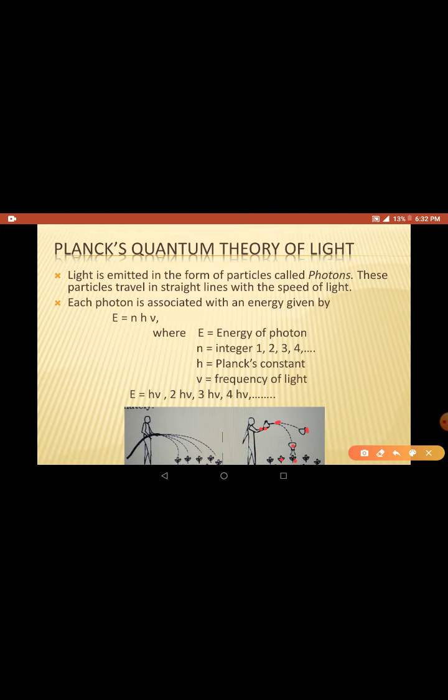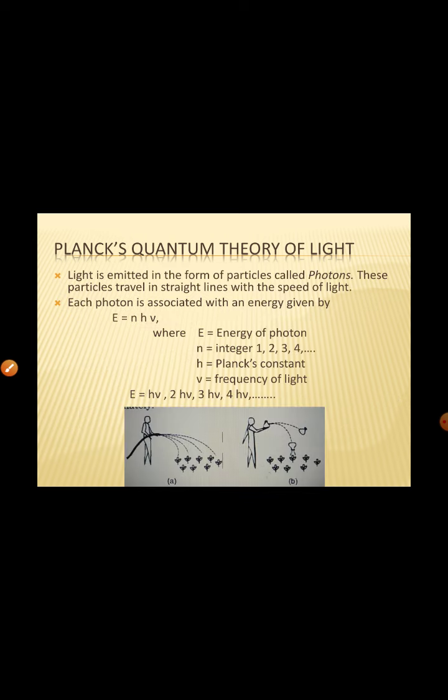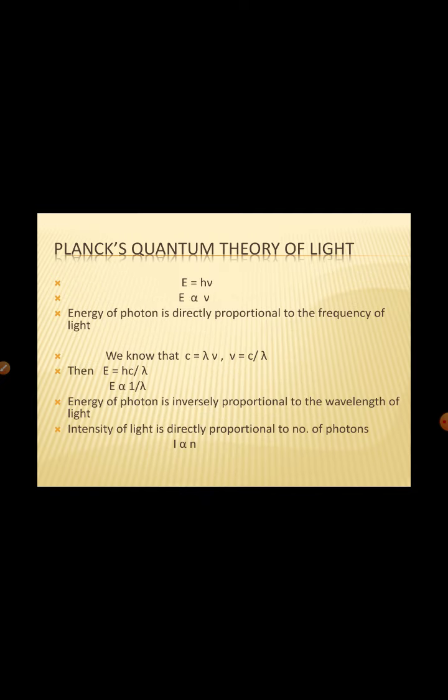But here, when he waters the plants using a pipe, the water is continuously pouring, so it can have all amounts of energy continuously. But here it can have discrete packets of energy only, like 1 h mu, 2 h mu, 3 h mu, 4 h mu, likewise. So this is called the quantum nature of light. Likewise, the energy is quantized. Energy is strictly quantized. You cannot have continuous energy. You can have discrete packets of energy. This is very, very important to keep in mind, right?